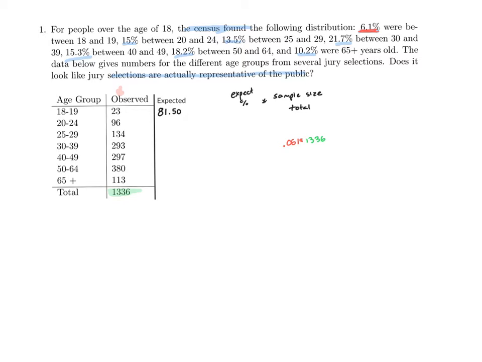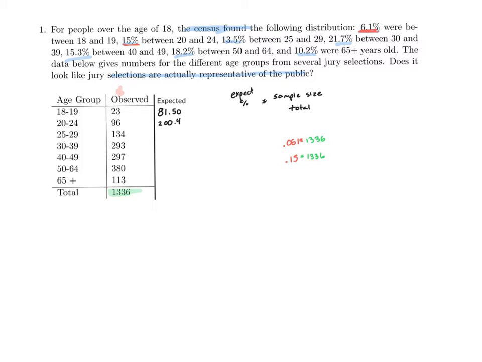That is, if I want to calculate how many 20 to 24-year-olds I expect, I will take the percentage of 20 to 24-year-olds, 15, and multiply it by my total again. So 0.15 times 1,336. So notice each time I'm just taking my expected percent, the percent from the census, and multiplying it by my sample size. Once again, when we do this here, let's keep 2 decimal places as we run through it.